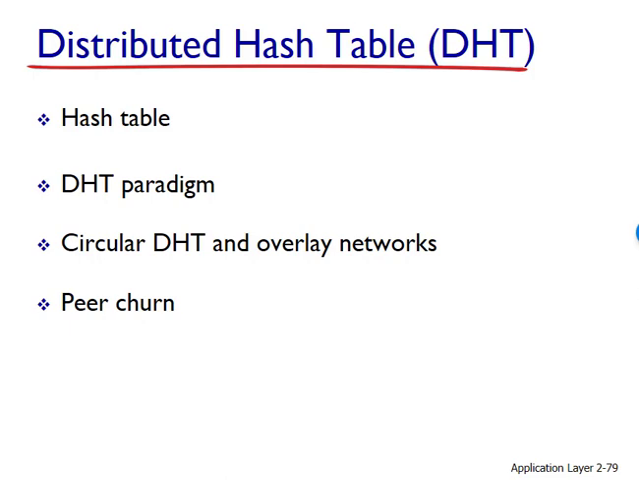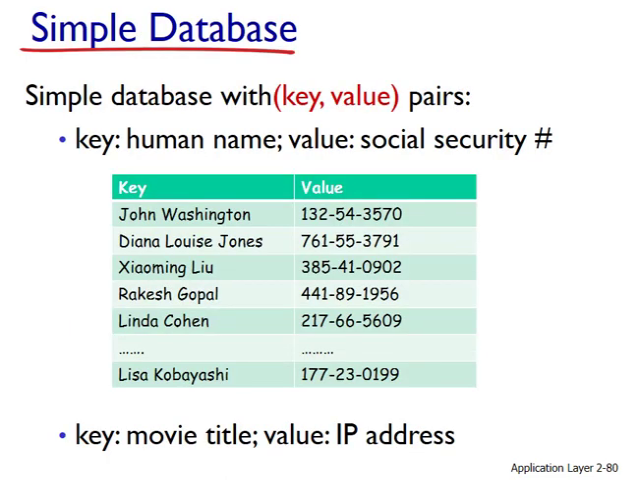Now let's begin a discussion of hash tables: the distributed hash table model, circular distributed hash tables, and overlay networks and peer churn. Let's begin our discussion of hash tables. We will begin to examine how to implement a simple database in a peer-to-peer network.